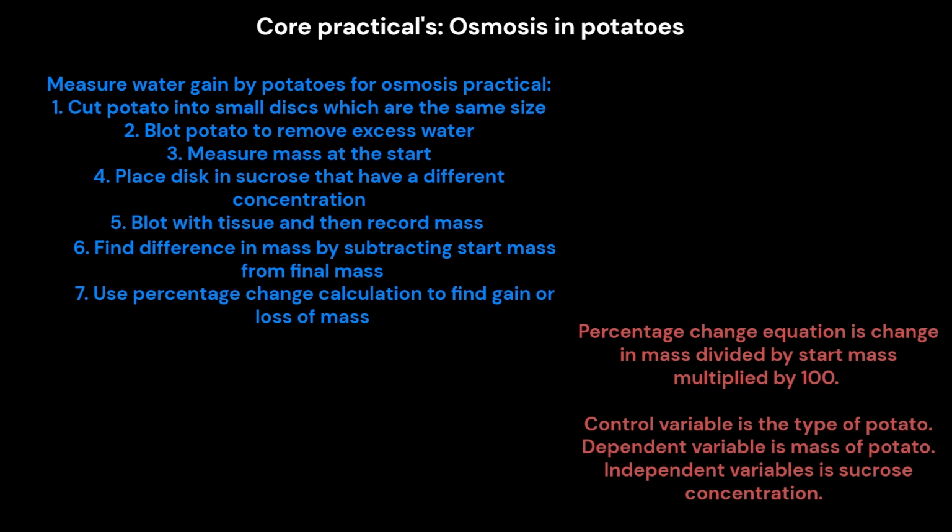4. Place the disc in sucrose solutions that have different concentrations. 5. Blot with tissue and then record the mass. 6. Find the difference in mass by subtracting the start mass from the final mass. 7. Use a percentage change calculation to find the gain or loss of mass. The percentage change equation is change in mass divided by start mass, multiplied by 100.